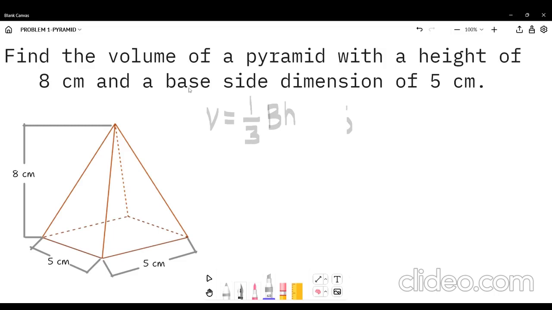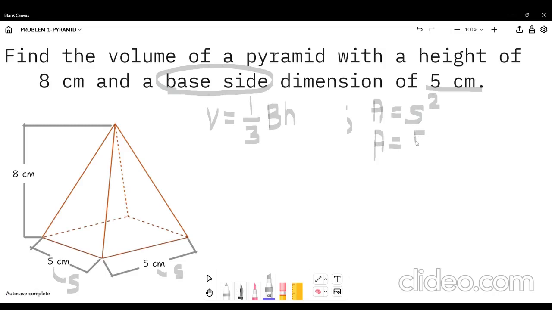So para makuha natin yan, solve muna natin yung area, which is equal to s squared. So since given naman yung base side niya, 5 cm, this is the side and side 2. So area is equal to 5 times 5. So area will be 25.